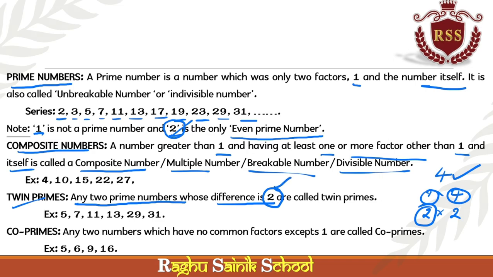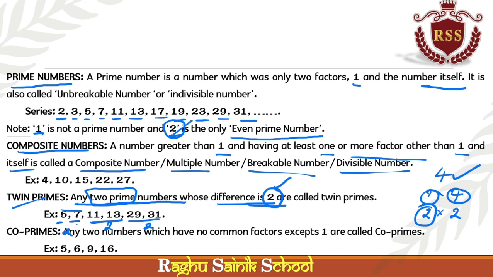They must both be prime numbers. 5 and 7, the difference is 2. 11 and 13, the difference is 2. 29 and 31, the difference is 2. This pair is called twin prime numbers.